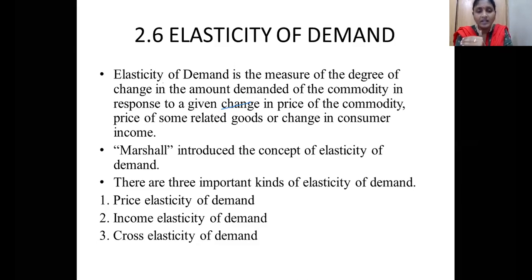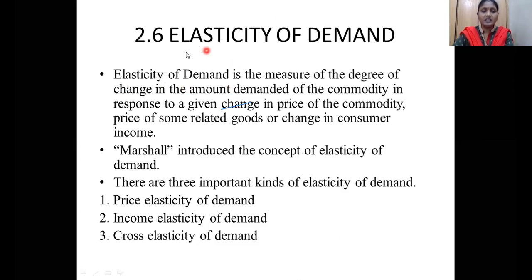Is the quantity demanded reduced by 5% or 10%? So what is the degree of change in the amount demanded of that commodity in response to a given change in its price? You change the price of the commodity by either 5% or 10%. Again, what is the rate of change of the quantity demanded with respect to the price? That is what elasticity of demand explains.